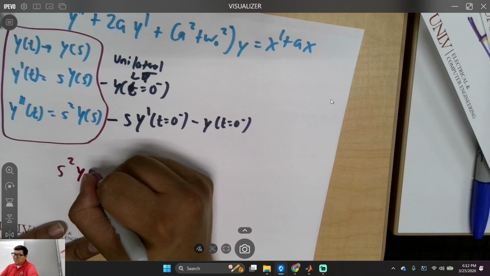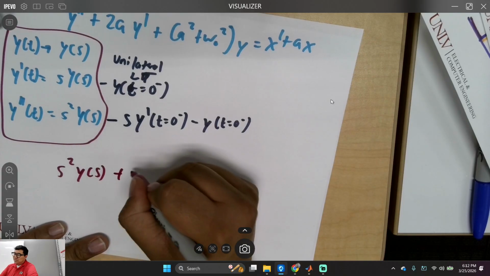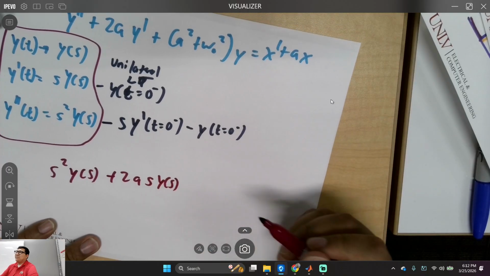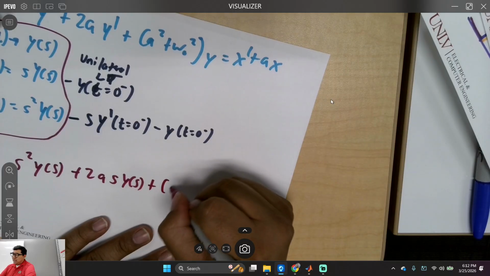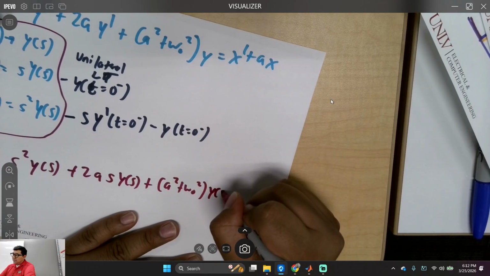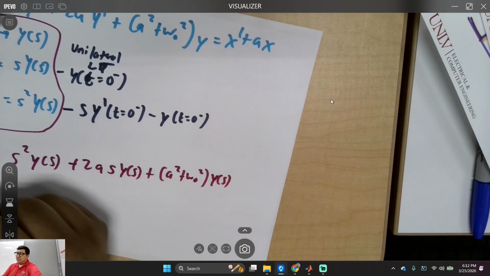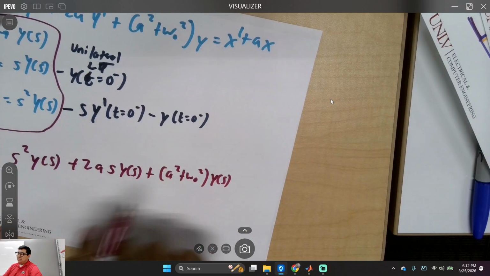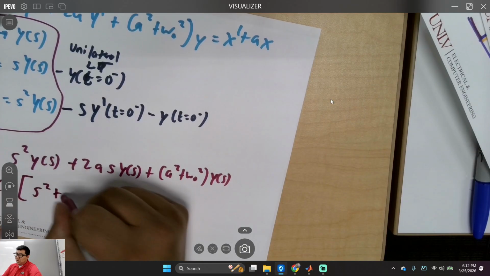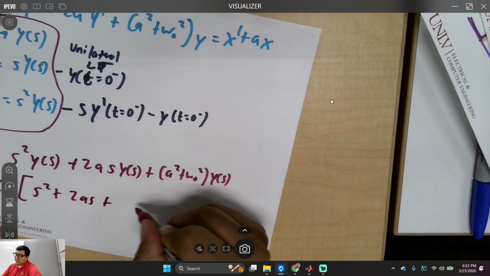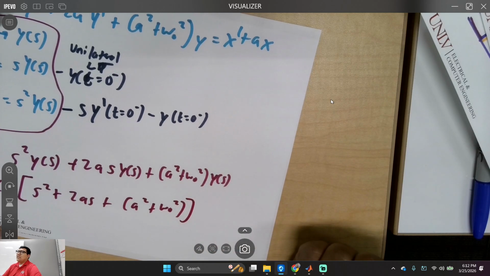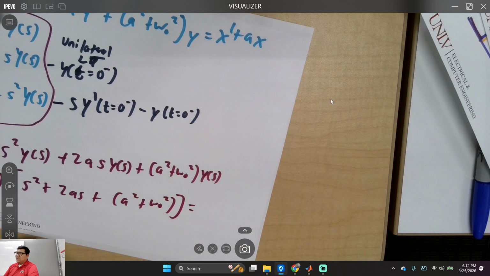Okay, I'll put it in there. Plus 2a s y of s, right? Plus a squared plus omega naught squared y of s, right? Is that cool? What is this all equal to? Rewriting this again: y of s, s squared plus 2as plus a squared plus omega naught squared, right? Easy.